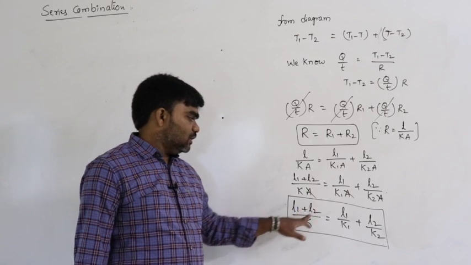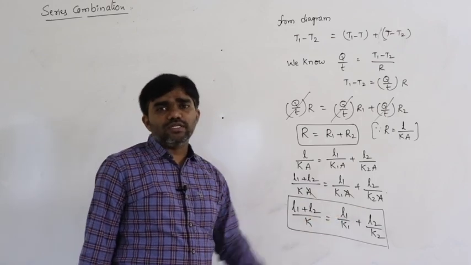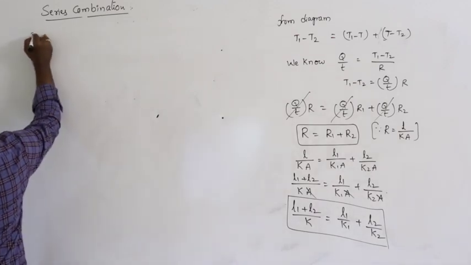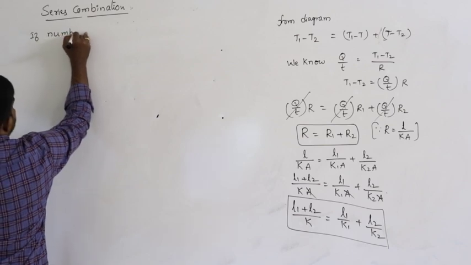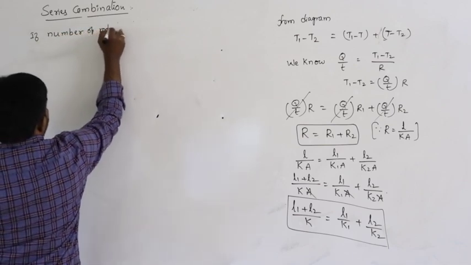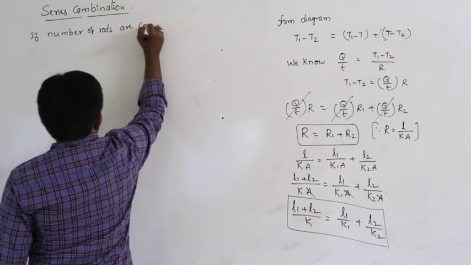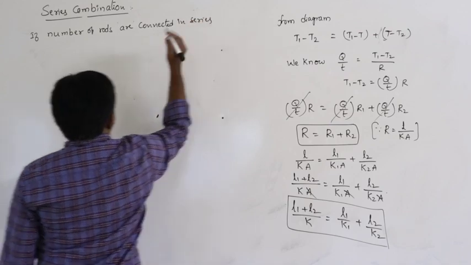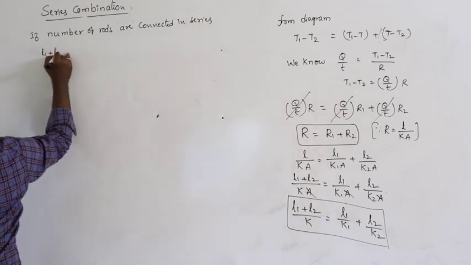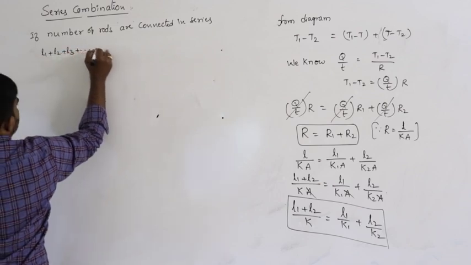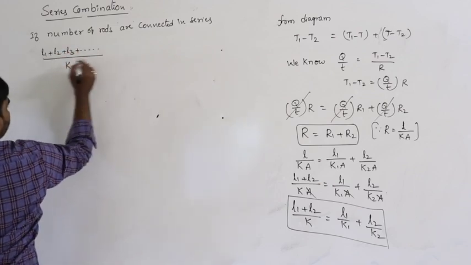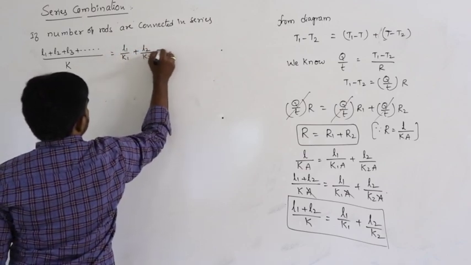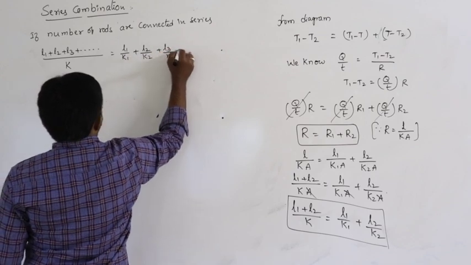So L1 plus L2 by K is equal to L1 by K1 plus L2 by K2. Here, if a number of rods are connected in series, then we can write L1 plus L2 plus L3 and so on, divided by K, is equal to L1 by K1 plus L2 by K2 plus L3 by K3 and so on.